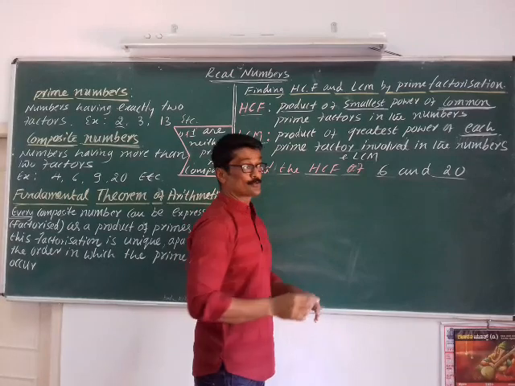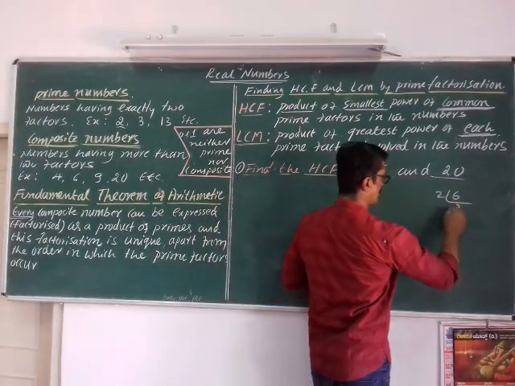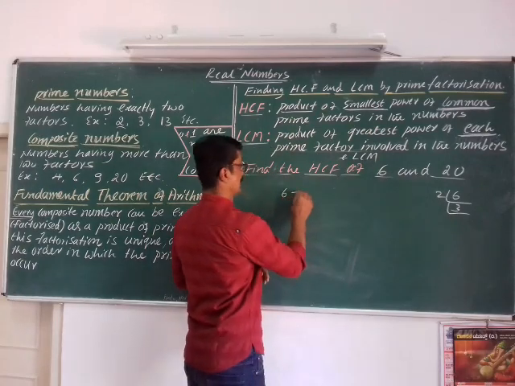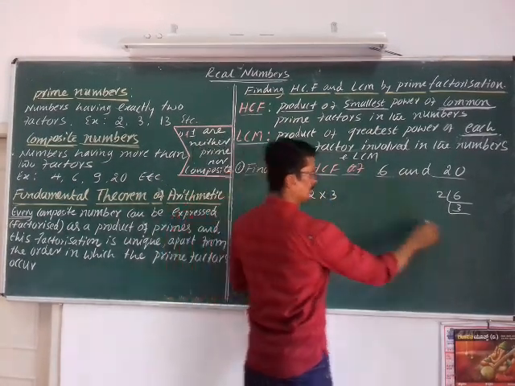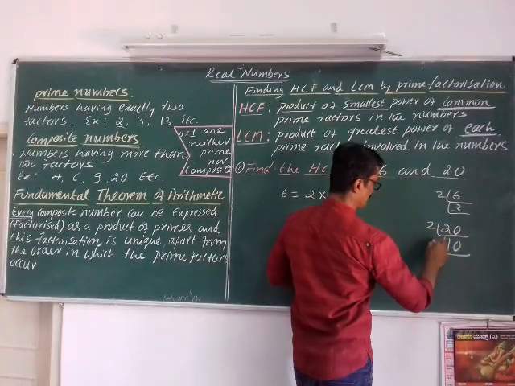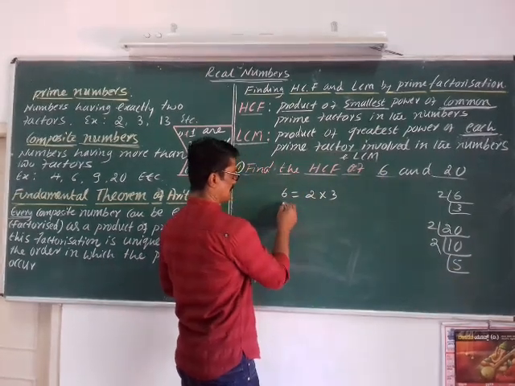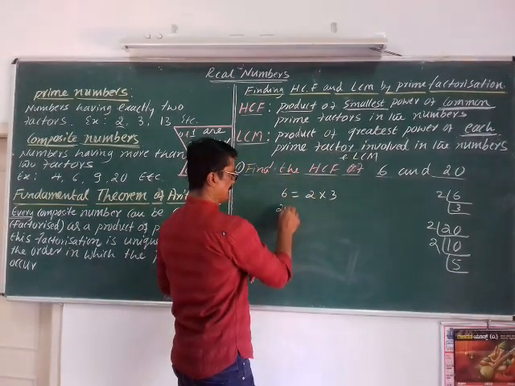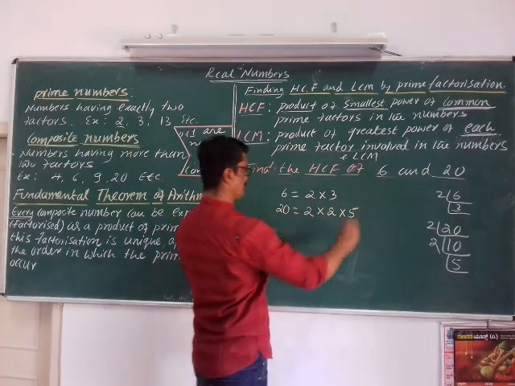So first what you have to do is prime factorization. The prime factorization of 6 is 2 into 3. The prime factorization of 20 is 2 square into 5.